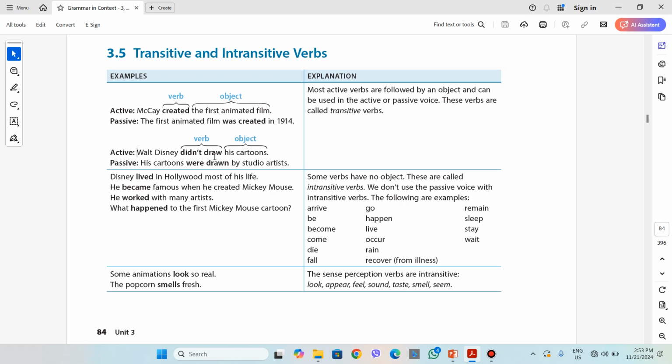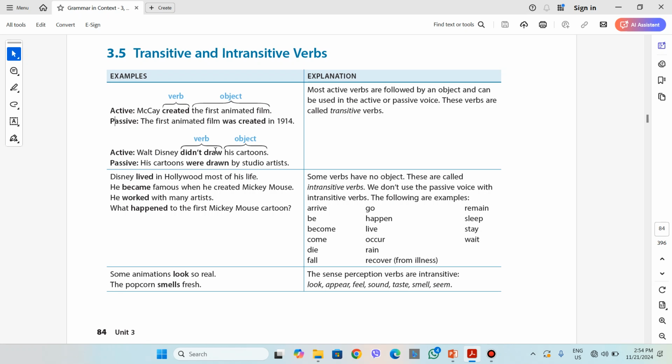Another example of a transitive verb is draw. Walt Disney didn't draw his cartoons, the object. Then we can use the verb in a passive voice sentence: His cartoons were drawn by studio artists. He didn't draw them himself. So draw, because it is a transitive verb, can be used either in the active voice or in the passive voice.